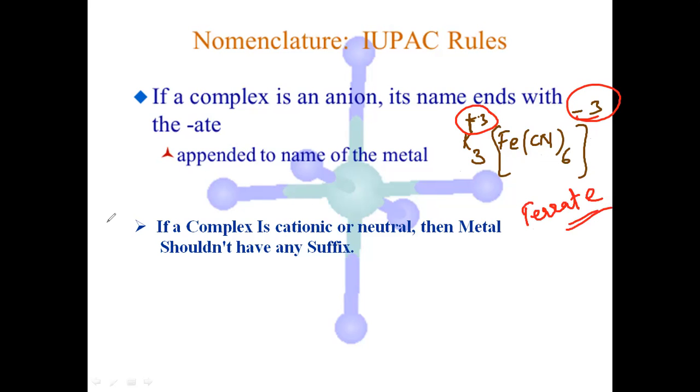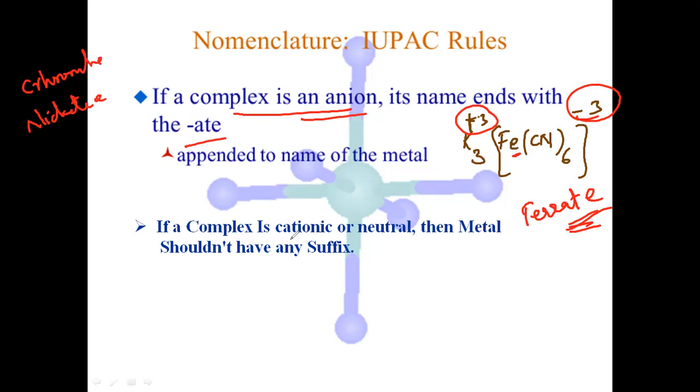Like this, many complexes: chromate, ferrate, nickelate, manganate, zincate, silicate, aluminate. You write -ate as a suffix. So if the complex is an anion, the name ends with -ate. This is one example: ferrate.